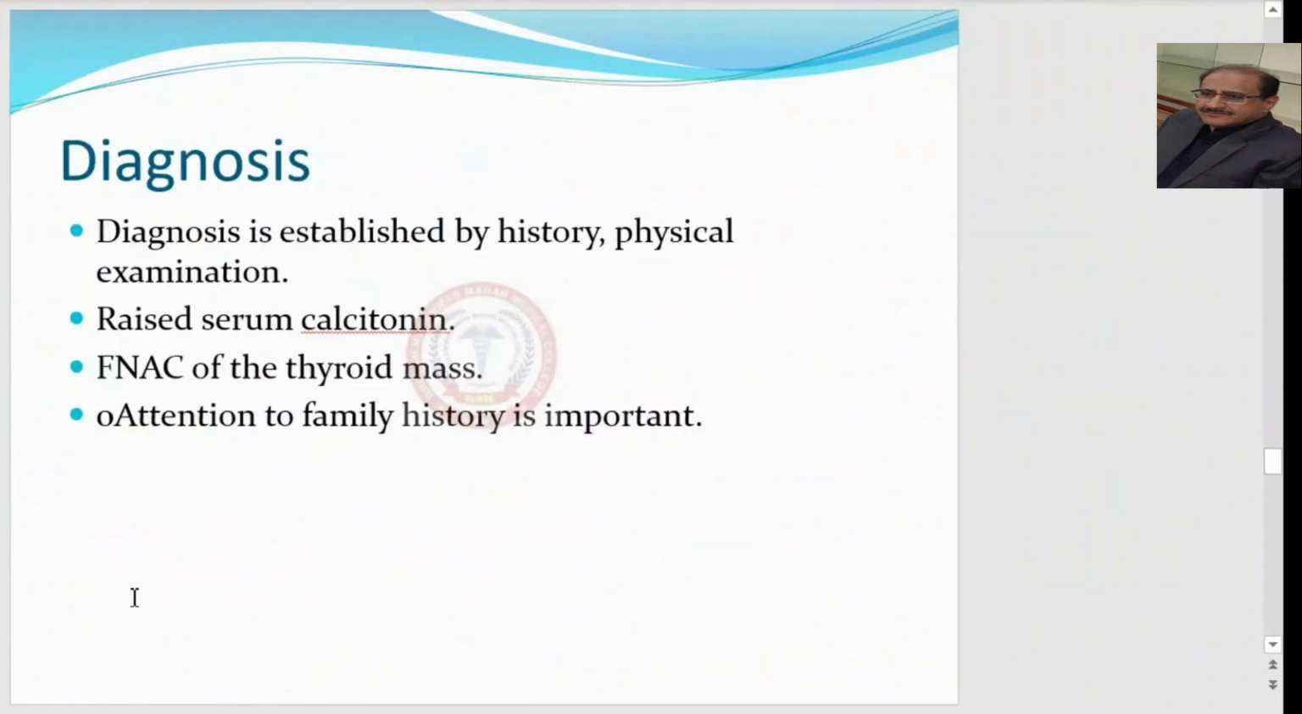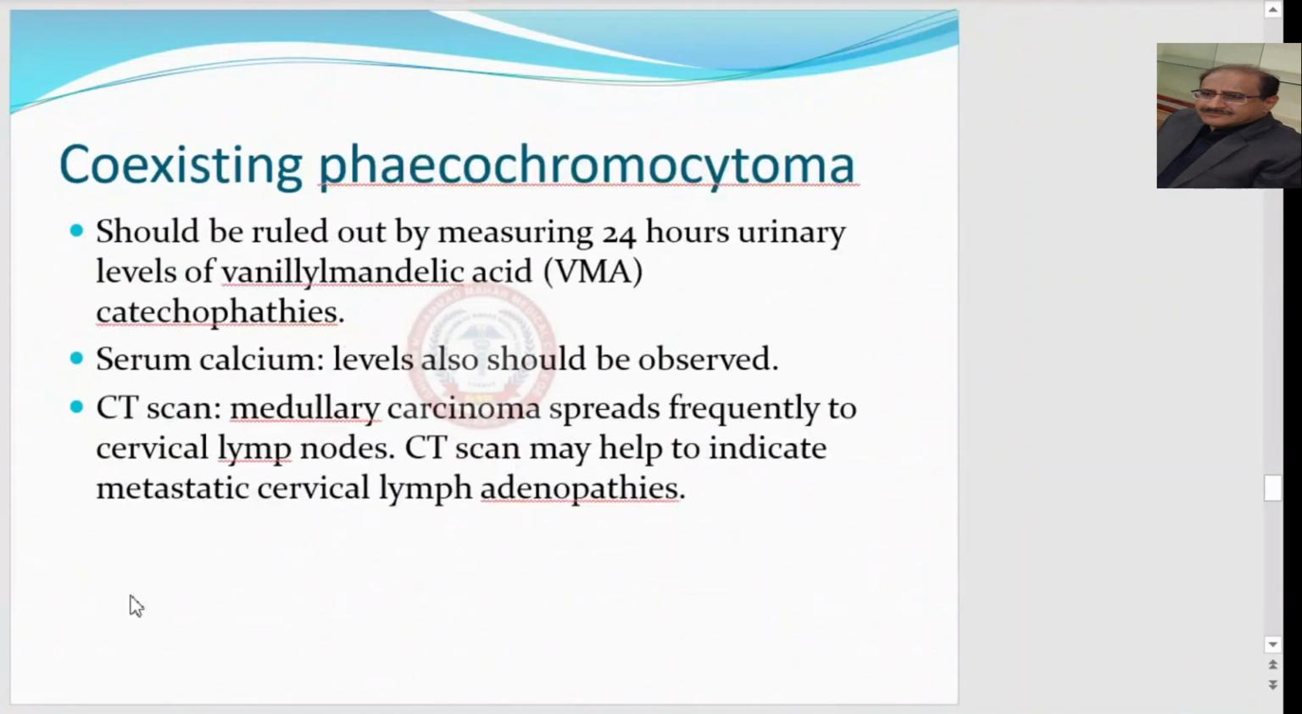Again, the diagnosis is established by history, physical examination, and raised serum calcitonin level, because hyperparathyroidism may occur in association with the familial type of medullary thyroid carcinoma. FNAC of the thyroid mass gives us the diagnostic suspicion about medullary thyroid carcinoma. Attention to family history is important, and we should rule out coexisting pheochromocytoma, because pheochromocytoma may occur in association with medullary thyroid carcinoma.